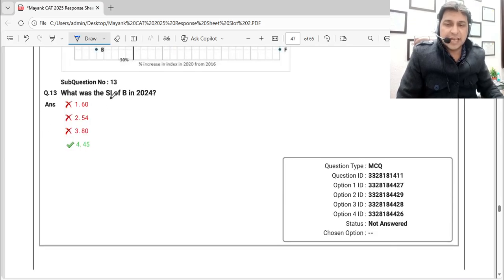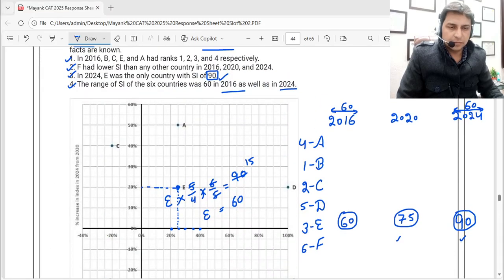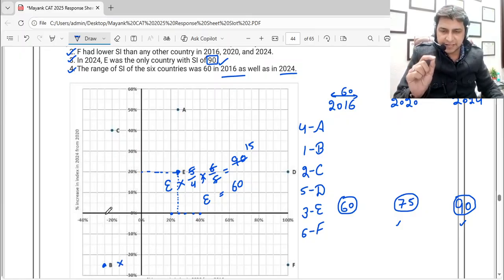They are asking the SI of B, and they have the options also. So let's try this question first. First of all, let's go for B. Now for B, where is B? Here it is. Whatever value of B we have, let's say it is B itself in 2016. So B multiplied by, in 2020, as per the x-axis, 20, 25, 30, 35, 40, it is 25% below the value of 2016.